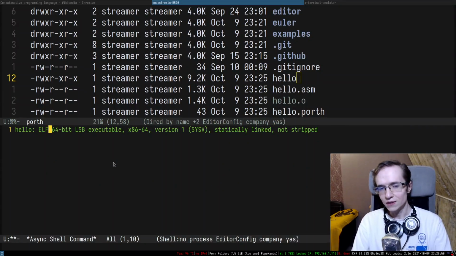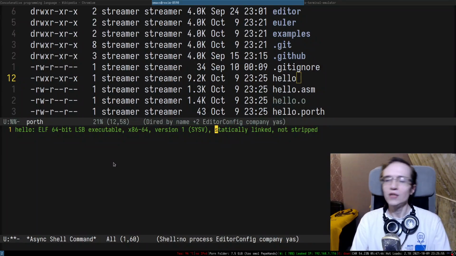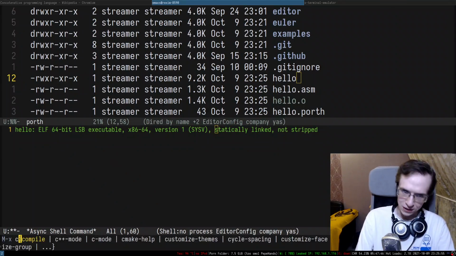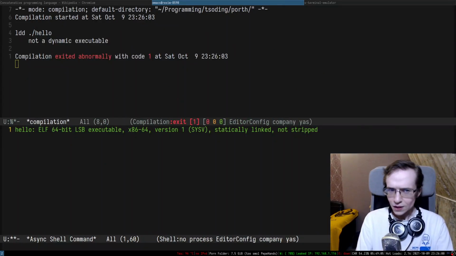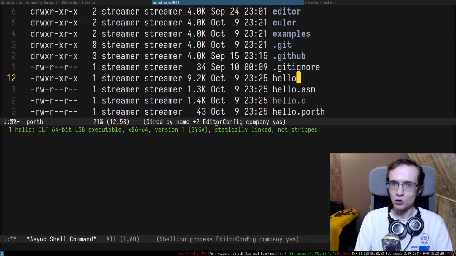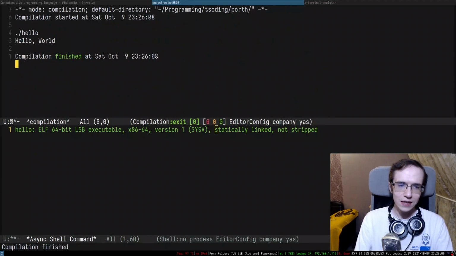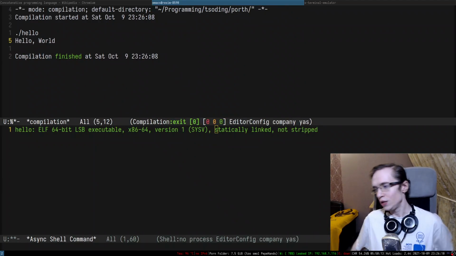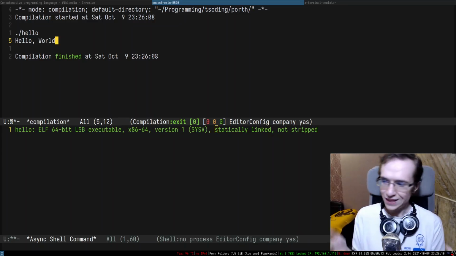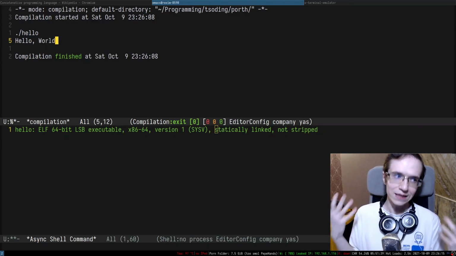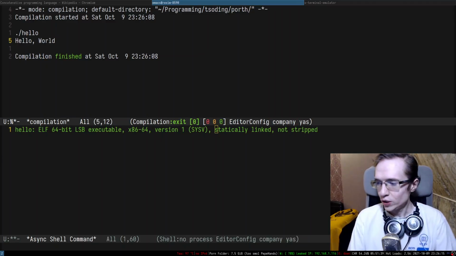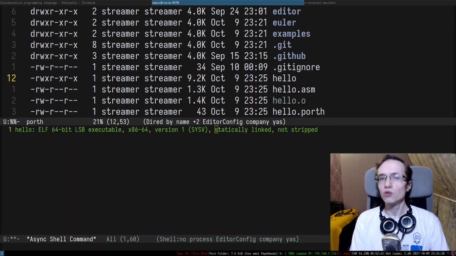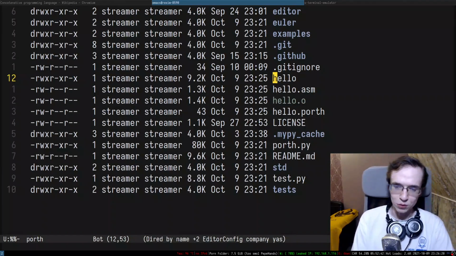It's an ELF 64-bit least significant byte executable, and it's statically linked. As you can see, we don't even link with libc. We don't really depend on anything, and we can even confirm that by using ldd. There we go. It's not a dynamic executable, and if you try to execute this entire thing, it will say hello world. So even though this thing is written in Python, it's a native statically typed language, and we're using Python basically as a bootstrap.